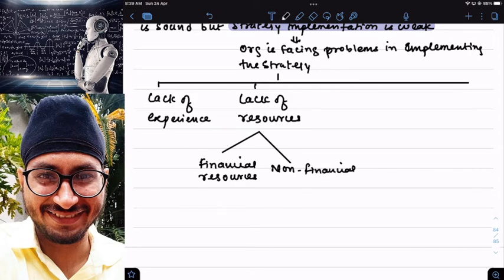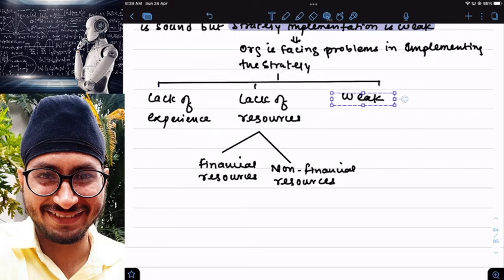Either can be a problem because of which I'm unable to implement my strategy properly. Or there might be weak leadership.